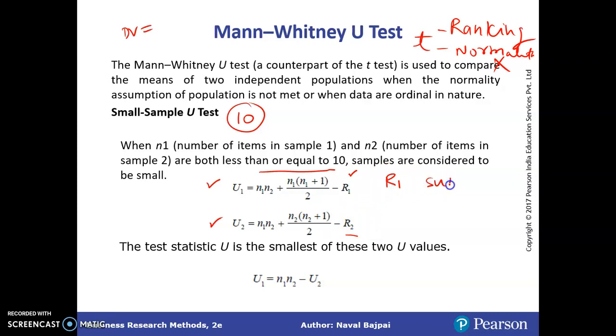Sum of the ranks, and this is a very important thing, because in the whole test we are going to calculate the sum of the ranks, and we are calculating U1 as well as U2. If you calculate U1, you can calculate U2 based on this formula. You need not calculate U2 again. So the first step is that wherever we are given data, N1 and N2 we can very easily see from the data. The only effort required is to calculate R1 and R2. Let's move into the problem.